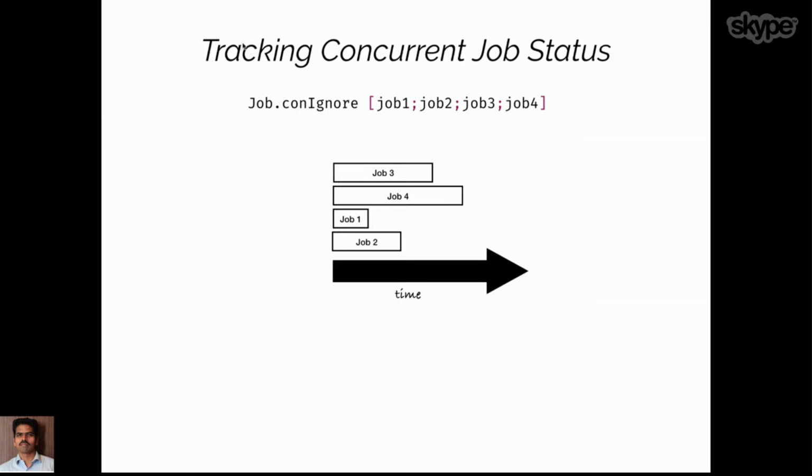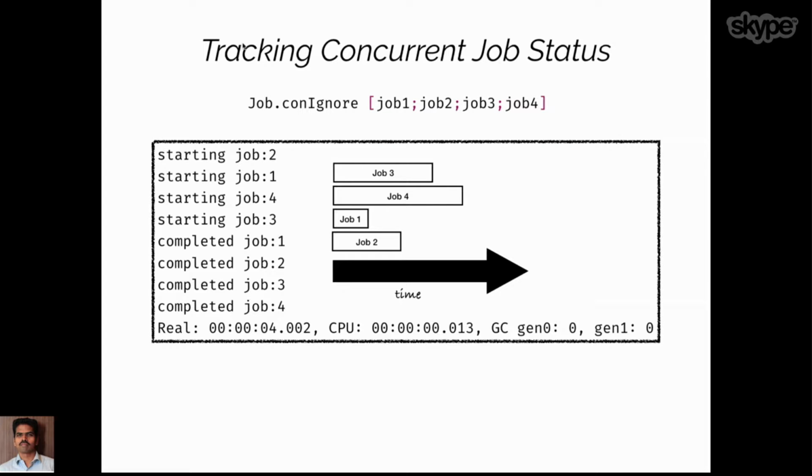Coming back to the examples we have seen so far, let's assume that we have a list of jobs. Each job takes a different time, and once it is completed, we want to print the status. This is the use case that we are going to solve. If we execute this program in F# Interactive, the outcome we expect is, if job 1 takes 1 second and job 2 takes 2 seconds, likewise job 3 and job 4 taking their respective times, we print their status on the console. It's a very simple program that just keeps track of when a job started and when it completed.